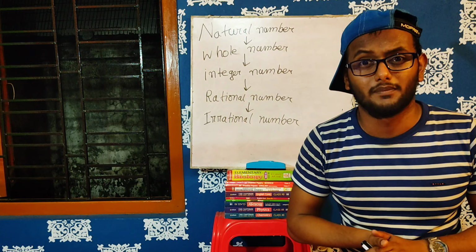So what is a natural number? Any counting numbers are natural numbers. Let's say how many markers are there, how many pens are there, how many t-shirts are there, how many caps are there. All counting numbers are called real numbers. Sorry, natural numbers. Okay, we understood what a natural number is.